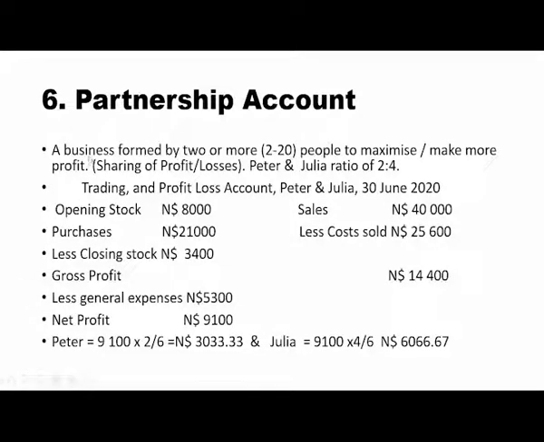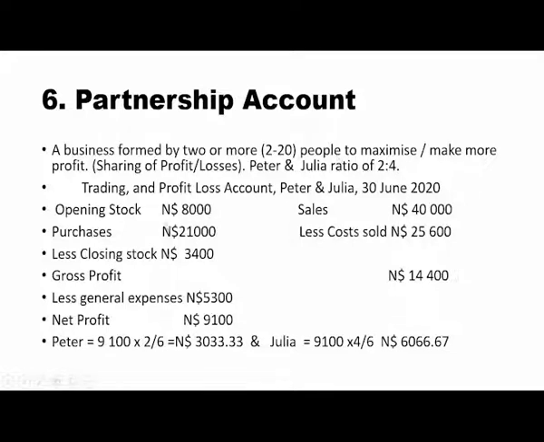If you look at this example here, a business formed by 2 or more people to make more profit, sharing profit or losses. There are 2 people here, Peter and Julia. They share the profit or loss in a ratio of 2 to 4. Therefore, you are going to calculate the profit sharing based on the ratio of 2 to 4. You add 2 plus 4, which gives you 6. So it will be 2 over 6 for Peter and 4 over 6 for Julia.